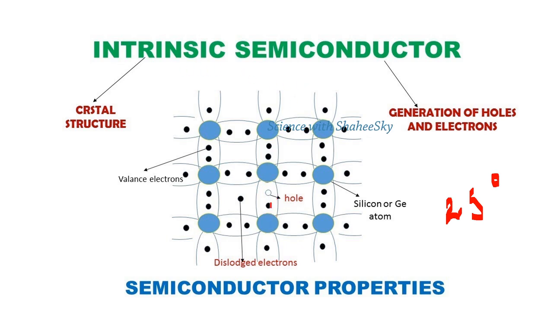At room temperature, the hole and electron formation in the intrinsic semiconductors occurs frequently. Therefore, they have free electrons and free holes, as electrons jump out of the bonding structure into the material. Then the holes occur, while at the same time free moving electrons are also there. So these free moving electrons and holes are always available in the intrinsic semiconductors because of their weak bonding structure.